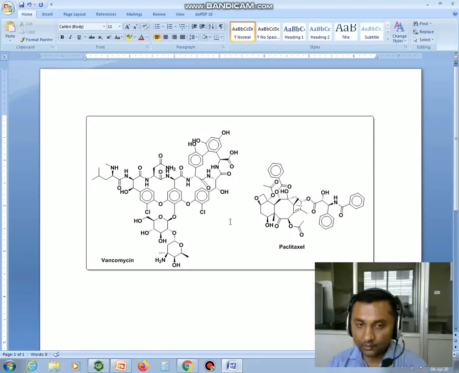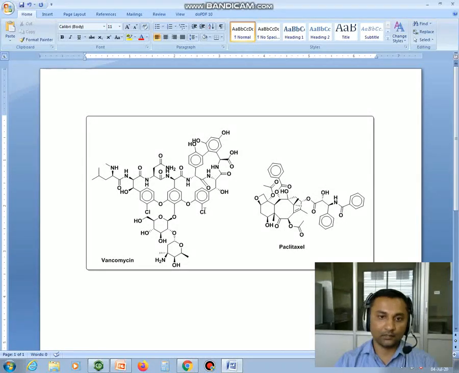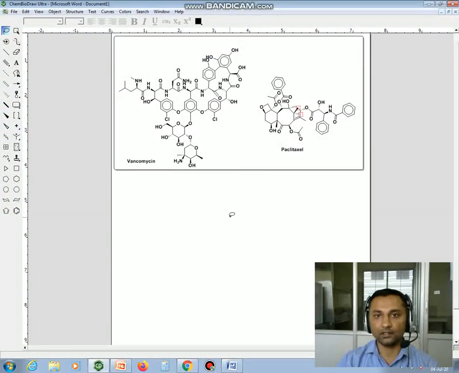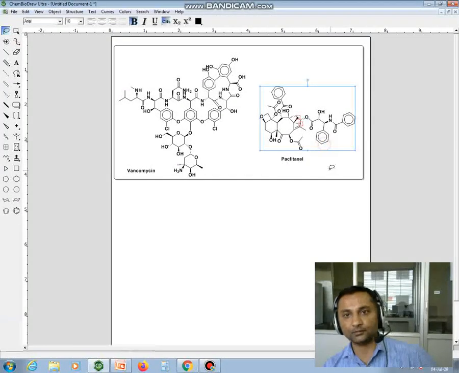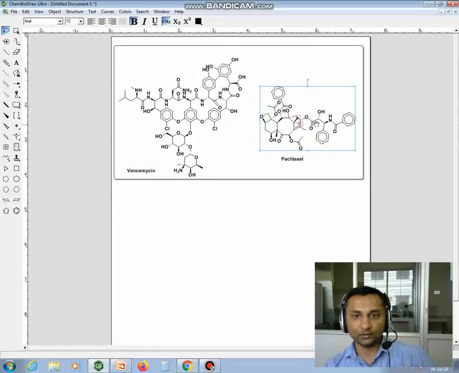And the advantage of the software, if you have installed the software in your system, you can directly open your structure from the Word file by just giving a double click. Okay, so you can edit and you can modify it. So after drawing these complicated structures, if you want to know the information of its molecular weight or the name, its IUPAC name, then also you can get it.